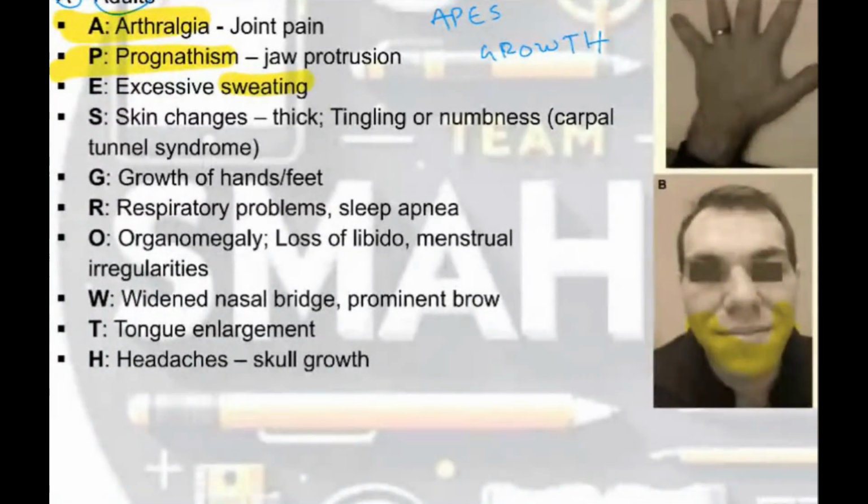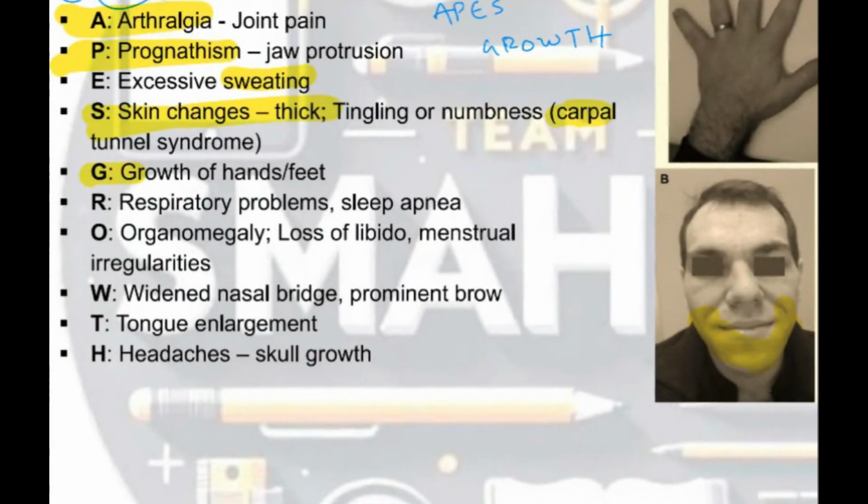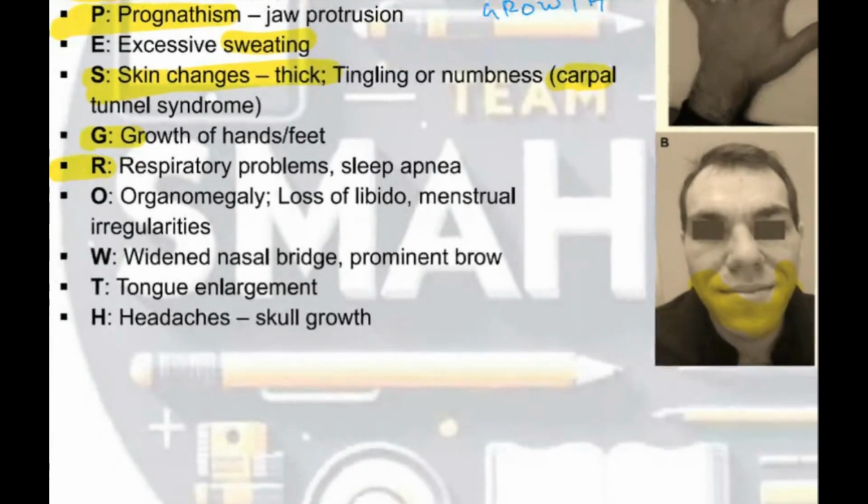More sweating is there. Thick skin will be there, and that thick skin will compress the underlying nerves, leading to carpal tunnel syndrome. Excess growth of hands and feet. The respiratory changes will be there because of chest wall expansion problem. Organomegaly will be there, but remember, even though organomegaly is there, there is loss of libido.